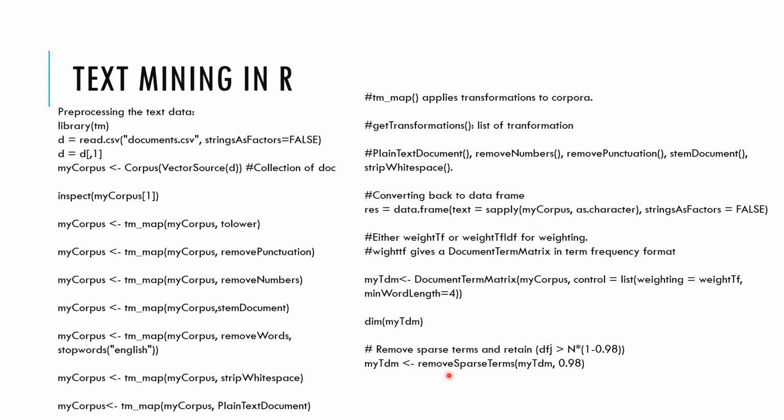So this is the function removeSparseTerms, and this is the variable. And then we finally convert that into a matrix. Once you have this data in matrix form, you'll have columns, and the column names will be the words. So each column is one feature, and that feature is the word.